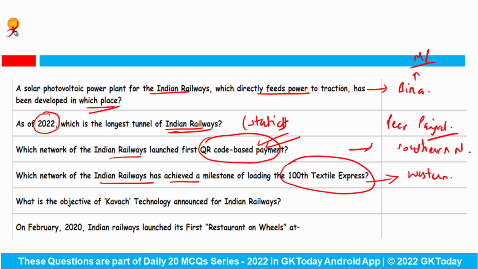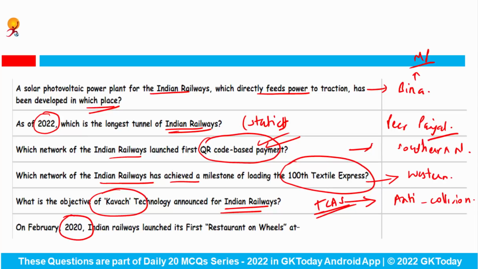Next question. What is the objective of Kavach technology announced for Indian Railways? So this technology has been developed for anti-collision. So this is basically India's own automatic protection system under the name TCAS, matlab Train Collision Avoidance System. Fine. And last question says, in February 2020, Indian Railways launched its first restaurant on wheels at where? Answer is again Asansol.